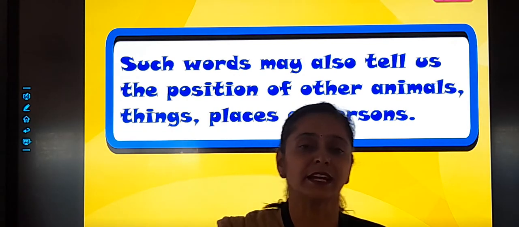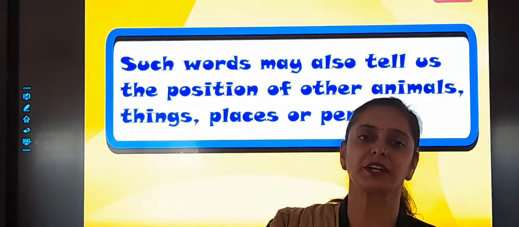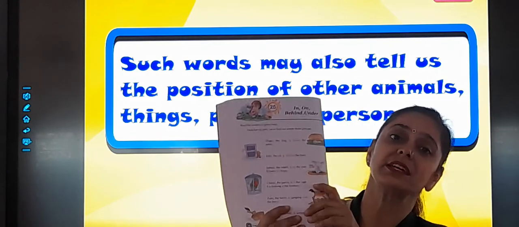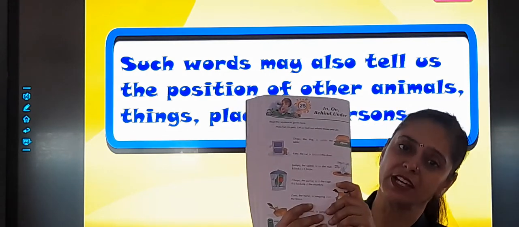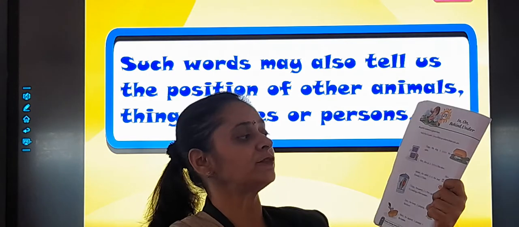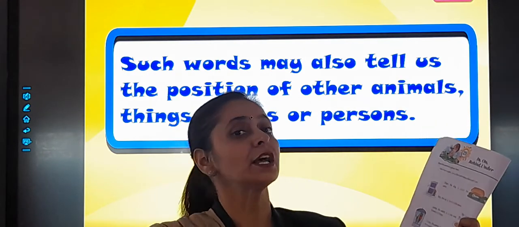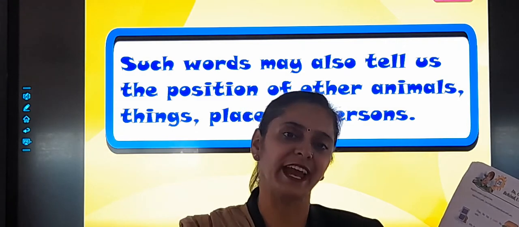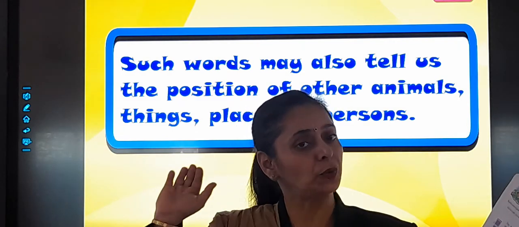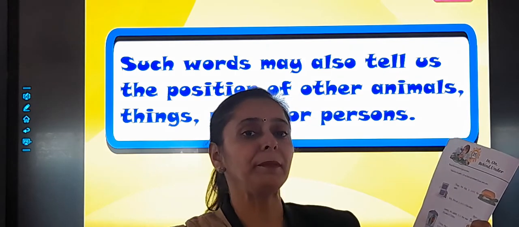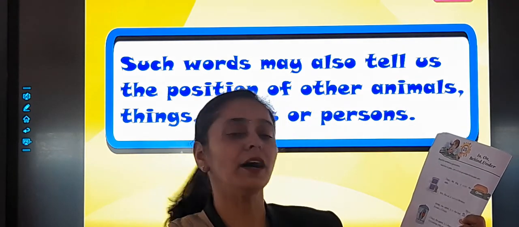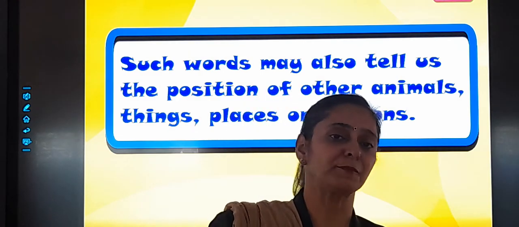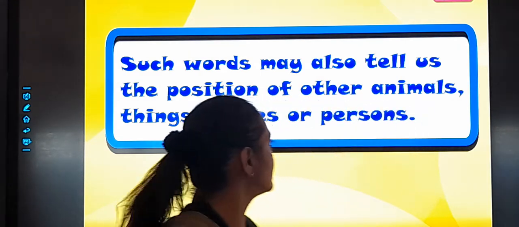Yes, from these sentences, what idea did you get, students? Dogo the dog is under the table. That means it tells the position where the dog is sitting. And the next one was Kitty the cat is behind the door. That means it tells the position of the cat. Where is the cat? Behind the door. Jumpy the rabbit is on the mat. Where is the rabbit? On the mat. So it tells the position of the animals.